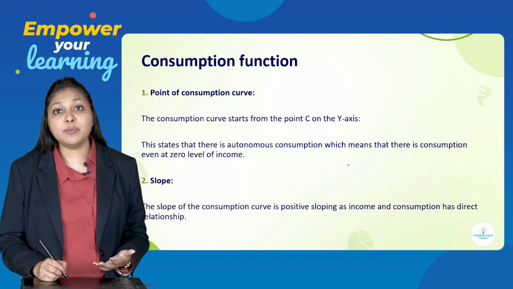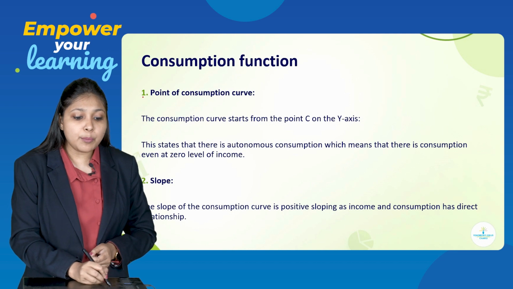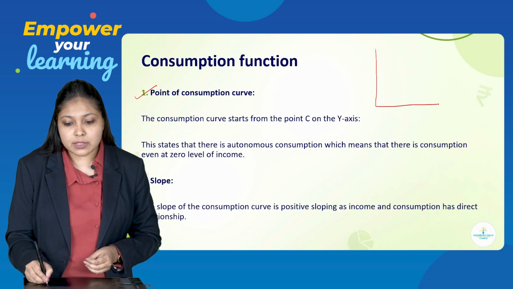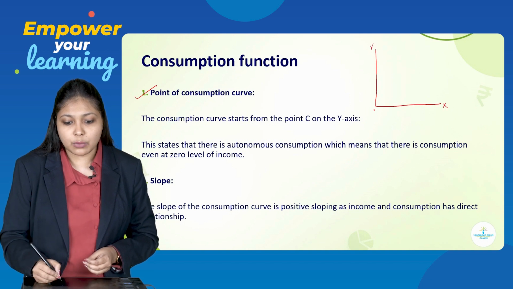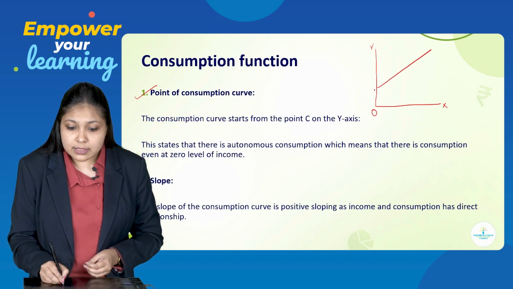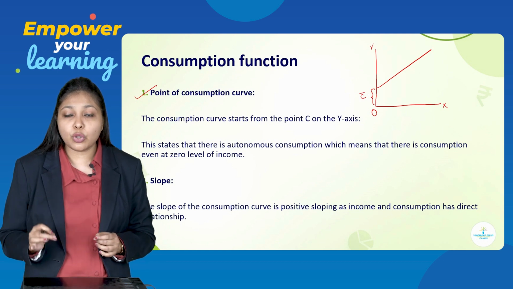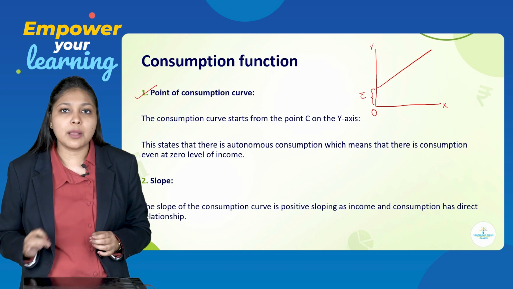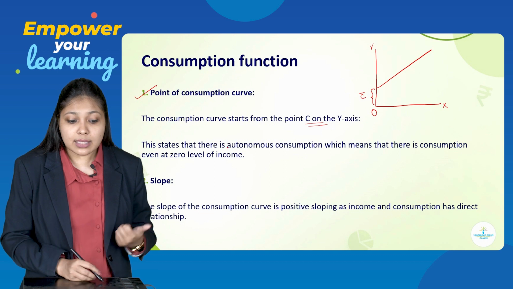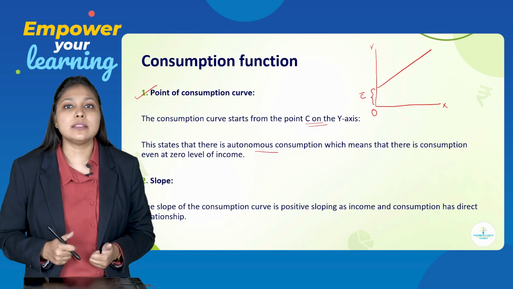Now, there are a few important points related to the graph or the schedule. Let us see that. First is the point of the consumption curve. Suppose this is your x-axis and this is the y-axis, 0. The consumption curve always starts from somewhere here. Why? Because this is the part of autonomous consumption. So the consumption curve will not start from the origin even if the income level is 0. It starts from the point C on the y-axis. This states that there is autonomous consumption, which means that there is consumption even at the 0 level of income.